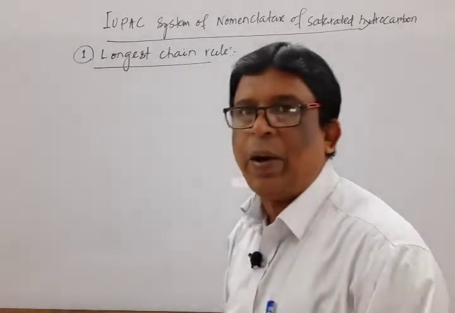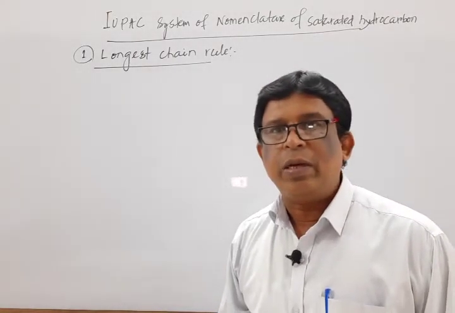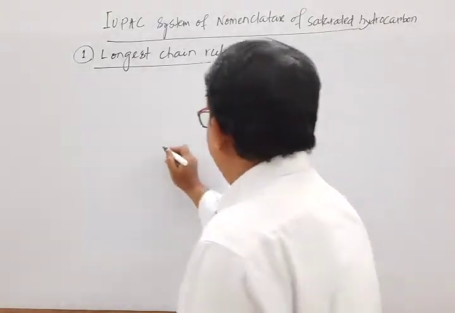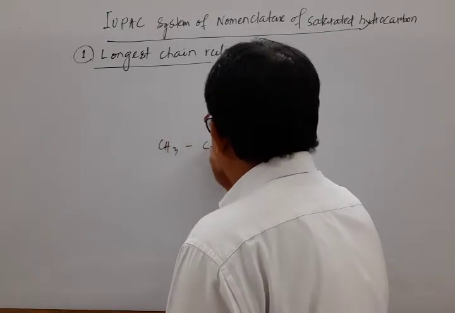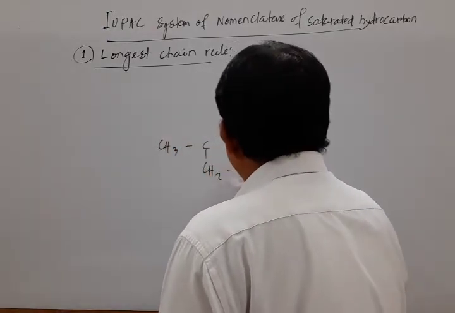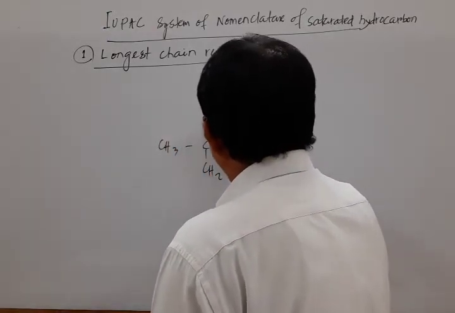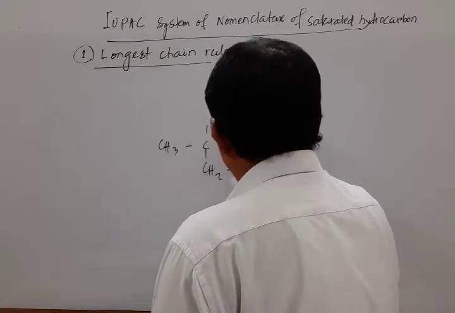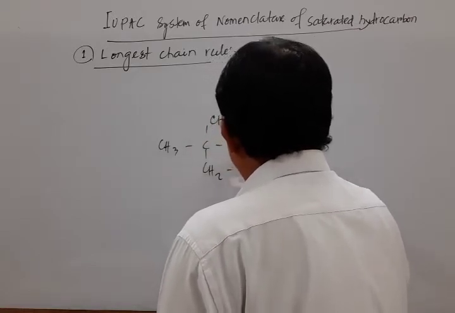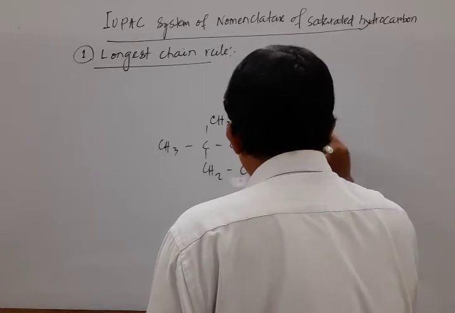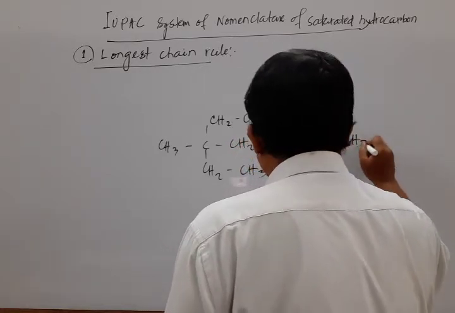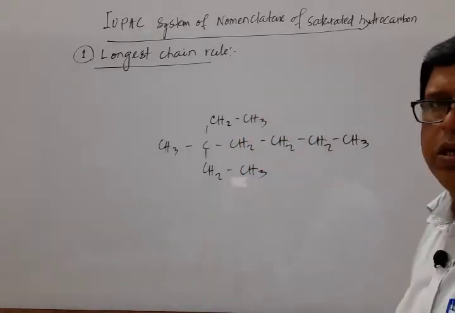It is not hard and fast that the main chain must be a straight chain. For example, mark that: CH3, CH2, CH3, CH2, CH3, CH2, CH2, CH2, CH3. I draw one structure here.